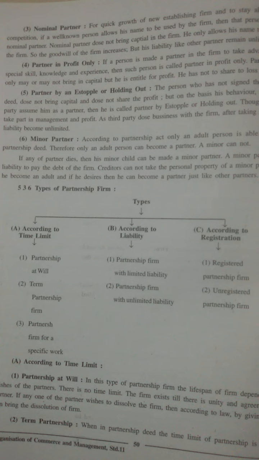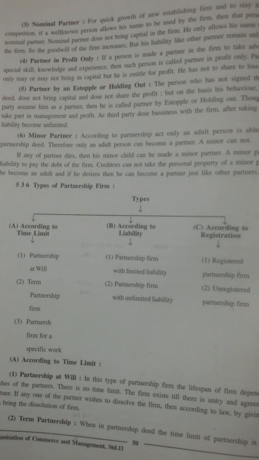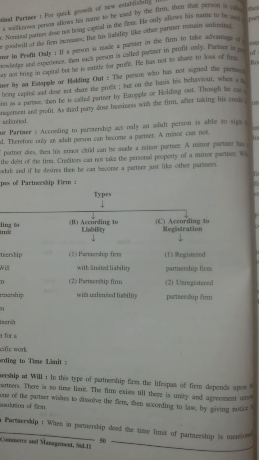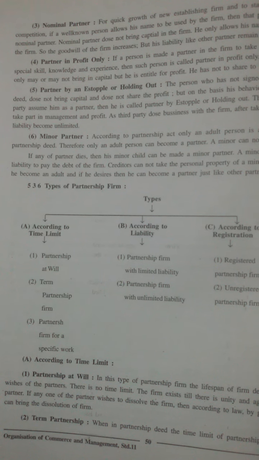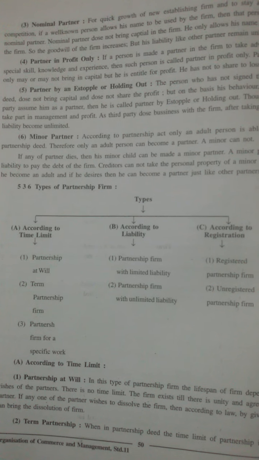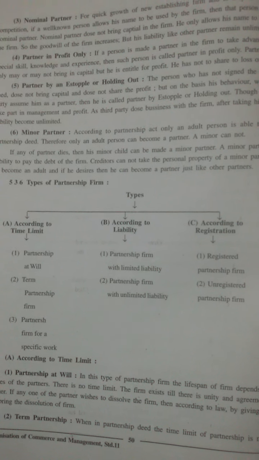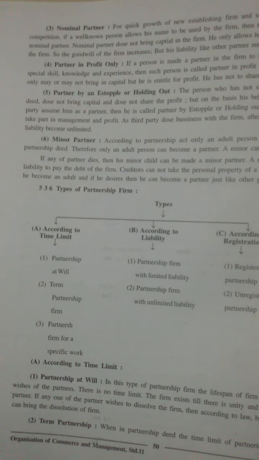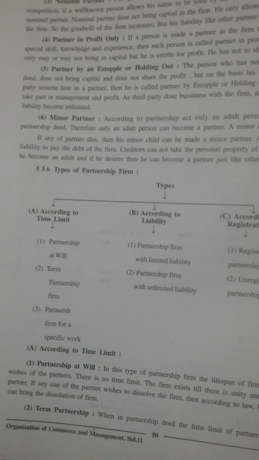So creditors cannot take the personal property of the minor partner. When he becomes an adult, if he desires, then he can become a partner just like other partners. So these were the types of partners.